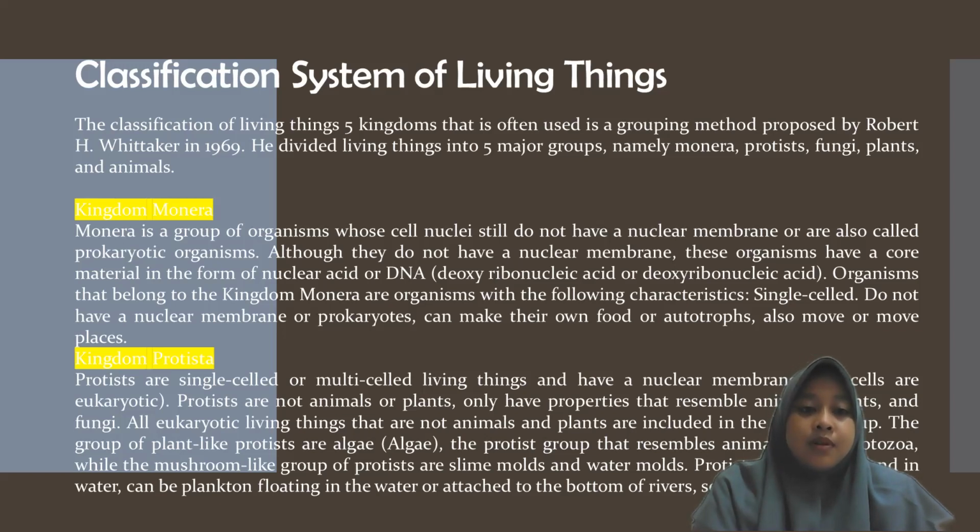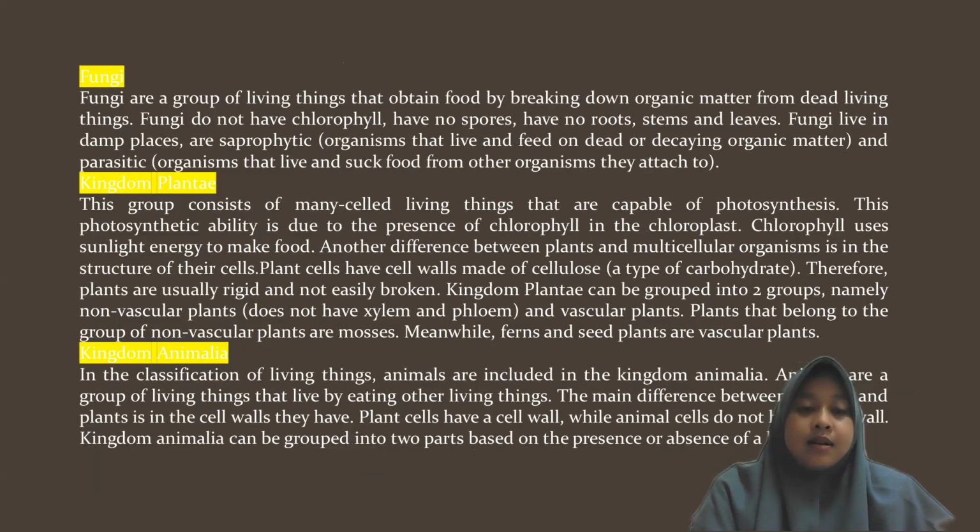And the second, protist kingdom. Protists are single-celled or multi-celled living things and have a nuclear membrane and eukaryotic cells. The third is fungi. Fungi are a group of living things that obtain food by breaking down organic matter from other living things. And the fourth, Plantae kingdom.